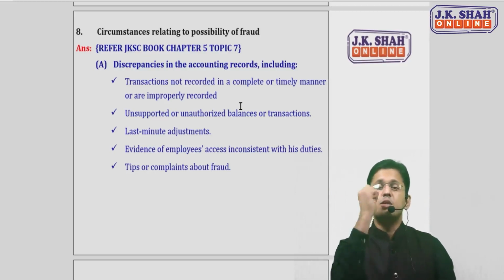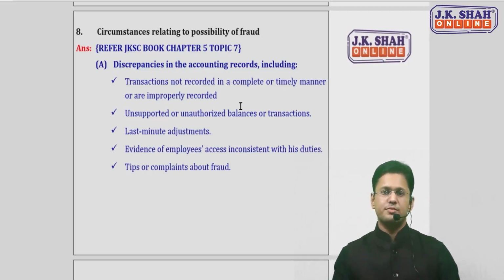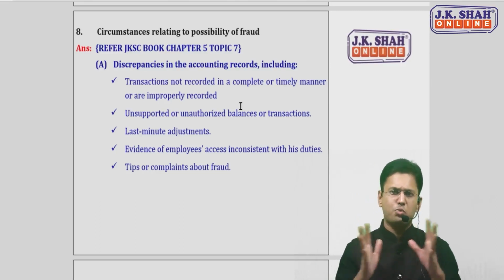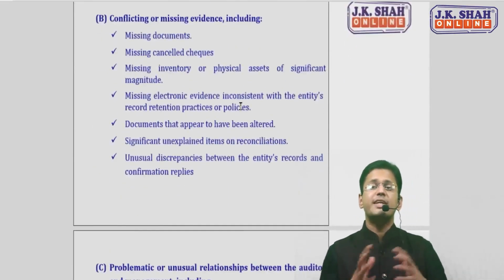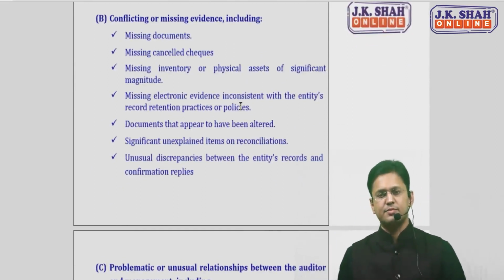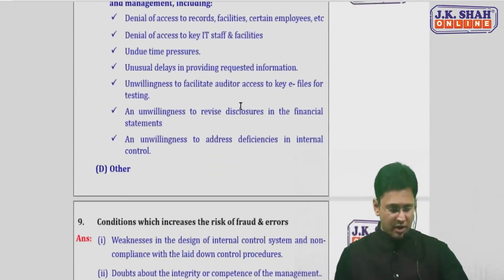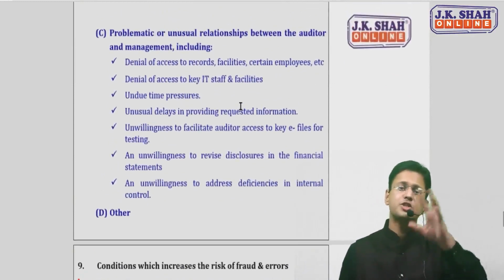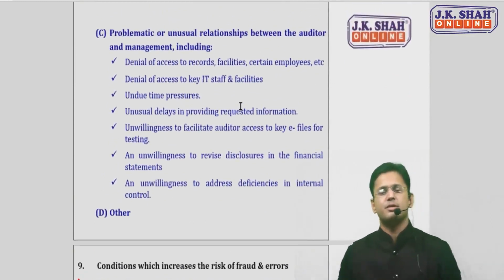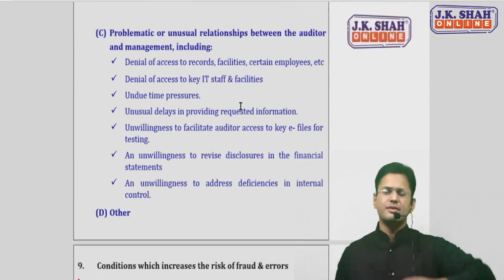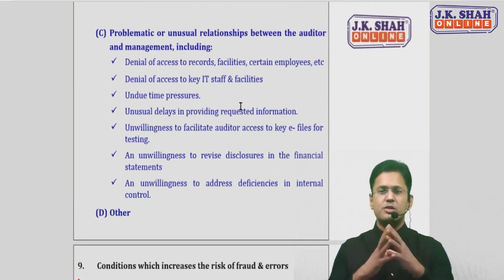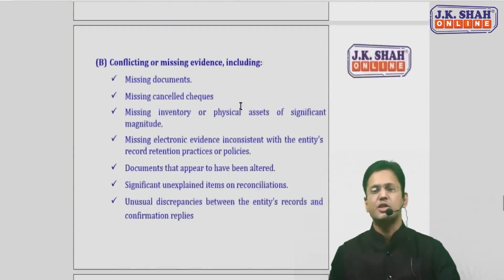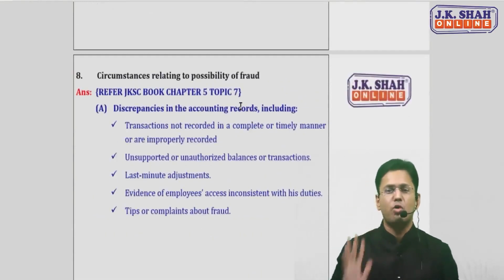The first one: there is a discrepancy in accounting records. I'll let you know in detail what this point says. Second, there is conflicting evidence or missing evidence. Third, there is a problematic relationship between auditor and management. And fourth are other reasons. I'll take them one at a time because the institute will never ask you the entire question. They'll ask you one single point.